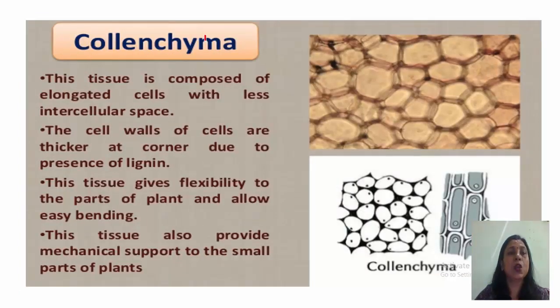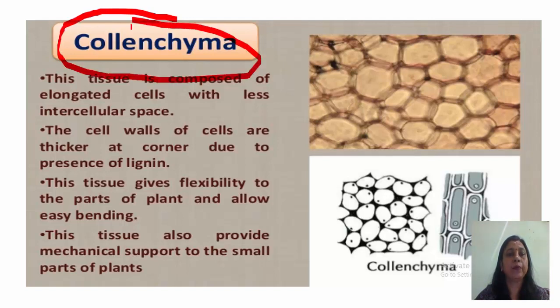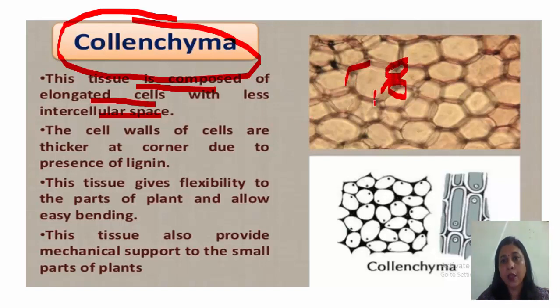The next is collenchyma. This tissue is composed of elongated cells with less intercellular space. Parenchyma had a lot of intercellular spaces. Collenchyma has very little intercellular space. And you can see they are thickened at the corners. They have become thick at the corners. What was there in parenchyma?